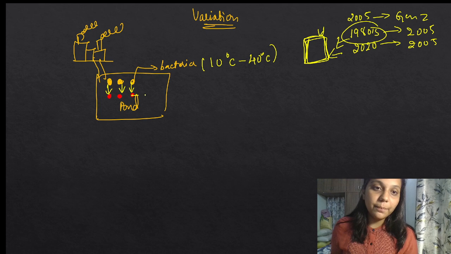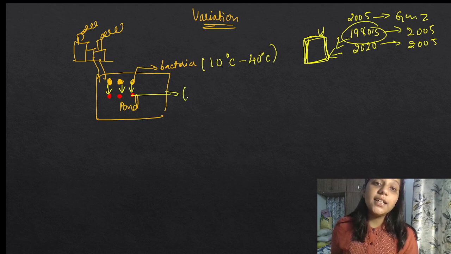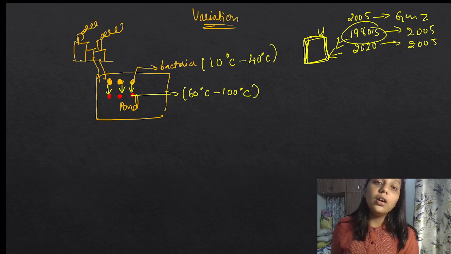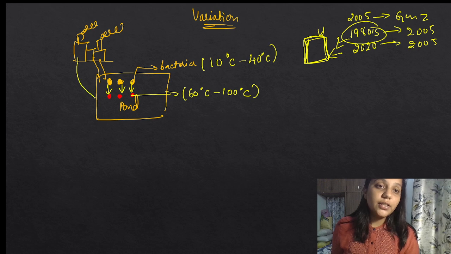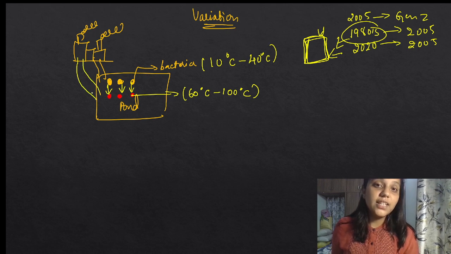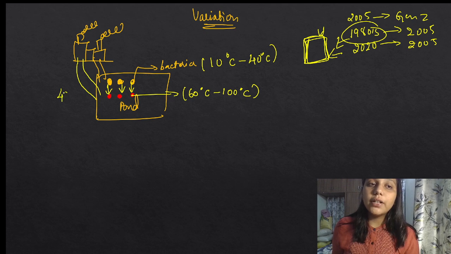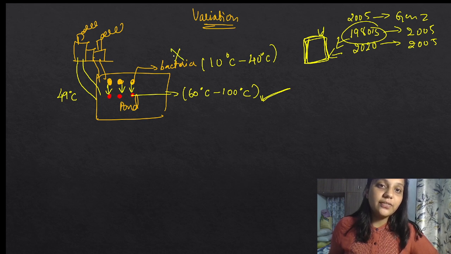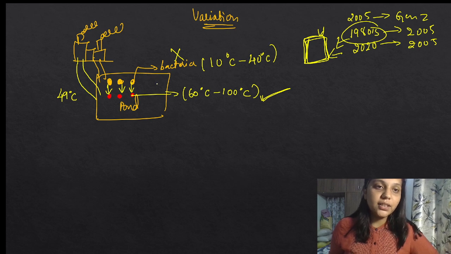So due to some environmental changes this bacteria is formed, and this bacteria will be able to survive at 60 degrees Celsius to 100 degrees Celsius. For example, if this industry releases water which is 49 degrees Celsius, what happens? The older bacteria will be destroyed and they will not be alive. Why does this happen? Because these changes can't be tolerated by those bacteria, right?